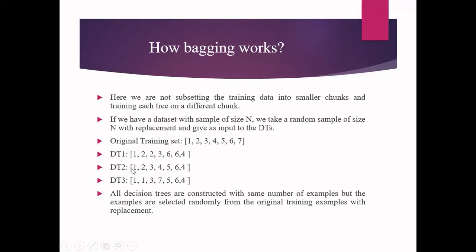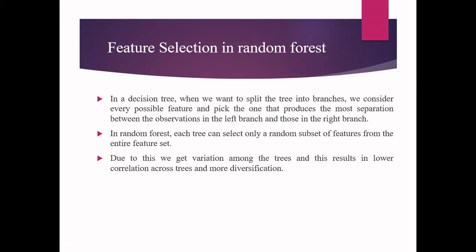Now for the second decision tree, if you consider there are totally 7 inputs, out of that 2 inputs are the same. That is, 4 is appearing 2 times. And for the third decision tree, 1 is appearing twice and the remaining are appearing 1 time. So this we are getting because of random sampling with replacement. So now all the decision trees are constructed with the same number of examples. The meaning is the total count of the samples is 7. But the examples are selected randomly from the original training examples with the replacement policy. This is the basic idea of bagging, which is the backbone of the random forest classifier.